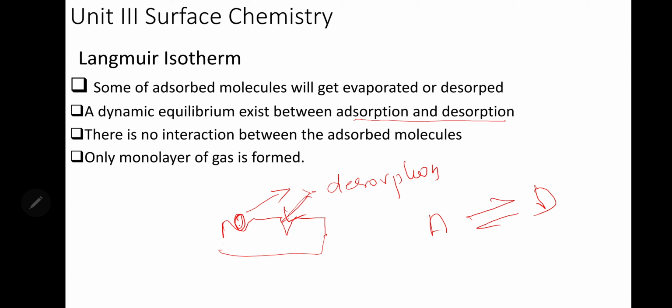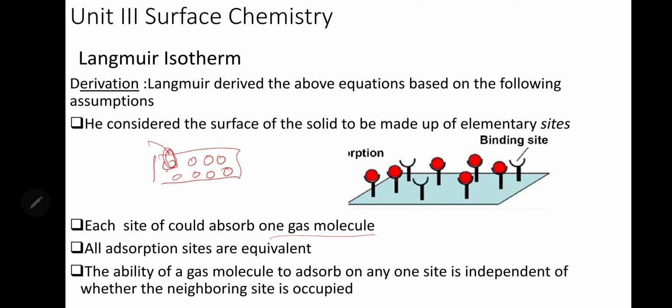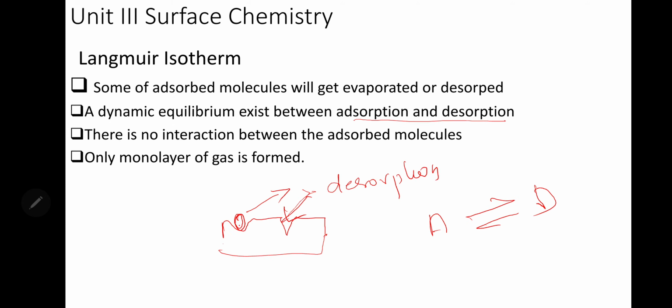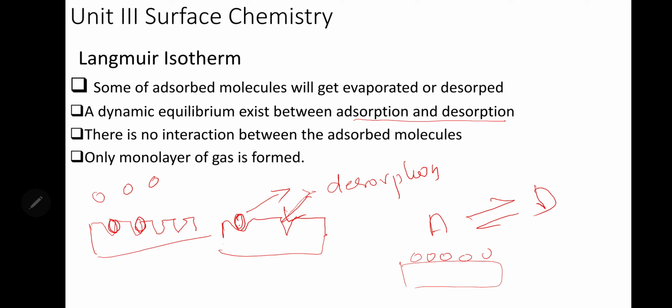There is no interaction between the adsorbed molecules. If you take two molecules, there is no interaction; each adsorbed molecule is independent, and only a monolayer of gas is formed. If you have this type of sites on the solid and gas molecules, the gas molecule will come and occupy here. It's only a monolayer. Above this gas, another molecule will not be there. So you get a monolayer of gas only. These are the assumptions he had, and he derived the equation. We'll see the derivation next.